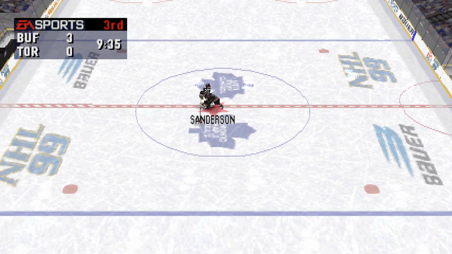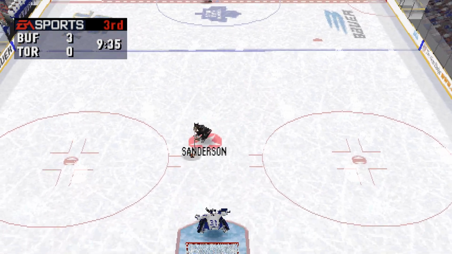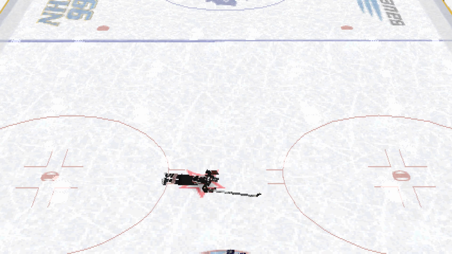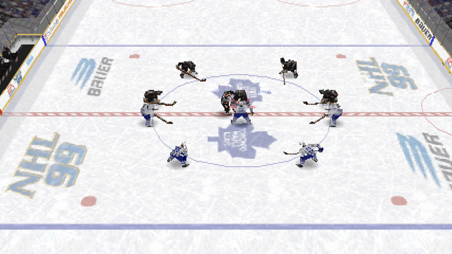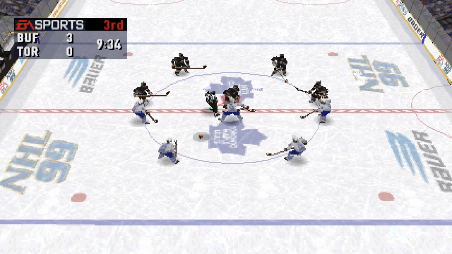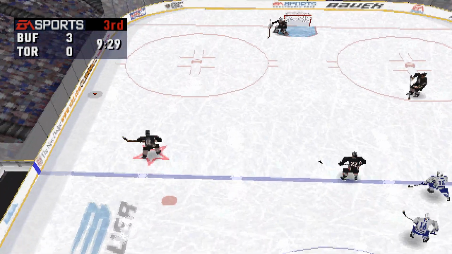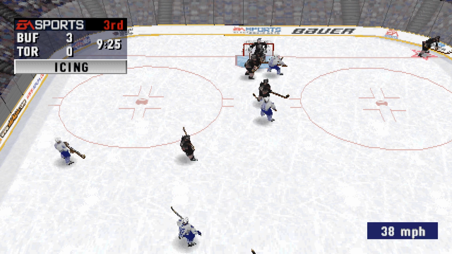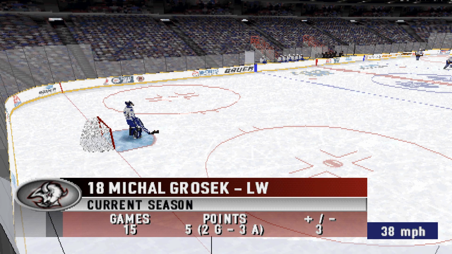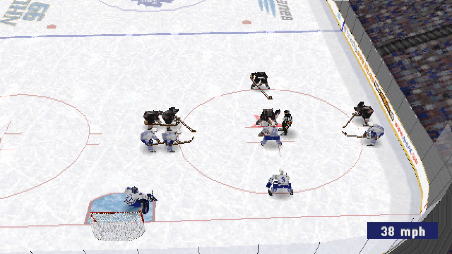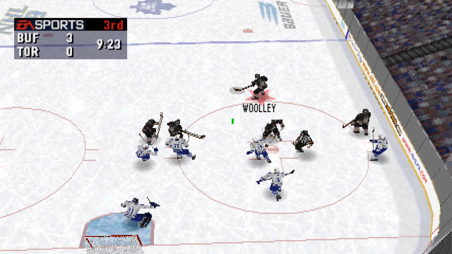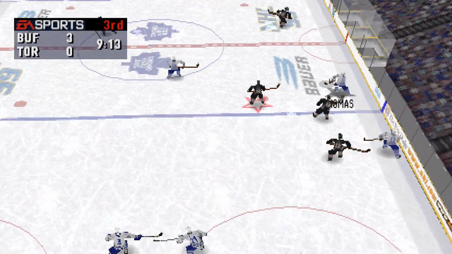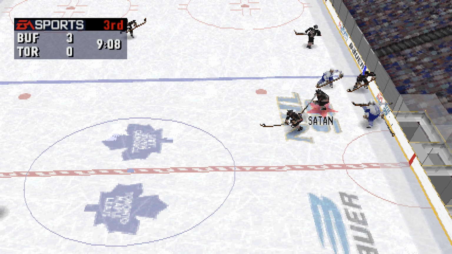Sanderson starts out. And they drop the puck. Buffalo looks to be in control of this game. That's icing against the Toronto Maple Leafs. Woolley winds up. Schneider moves it on. Over to Sullivan.